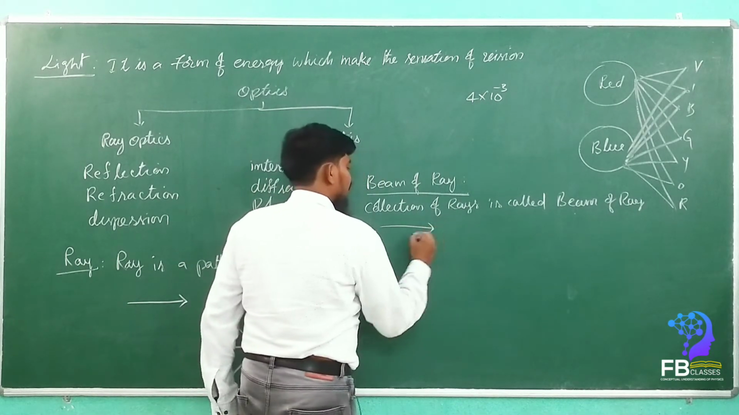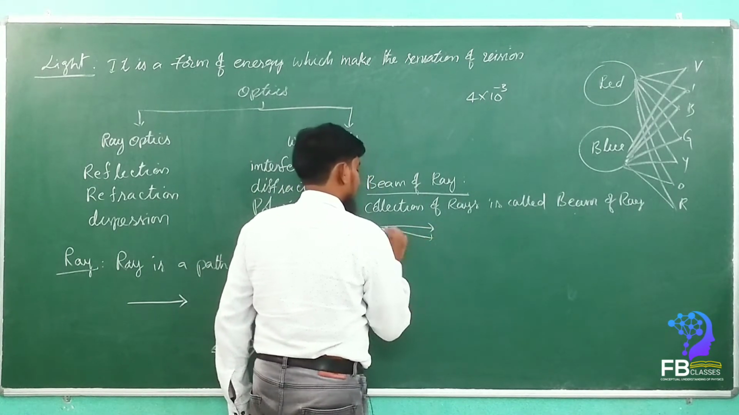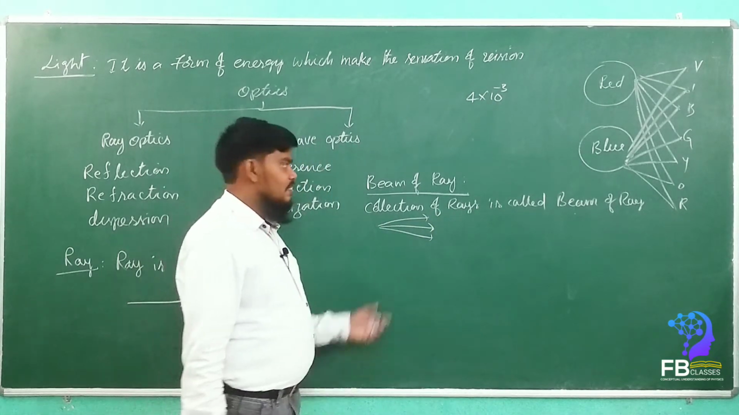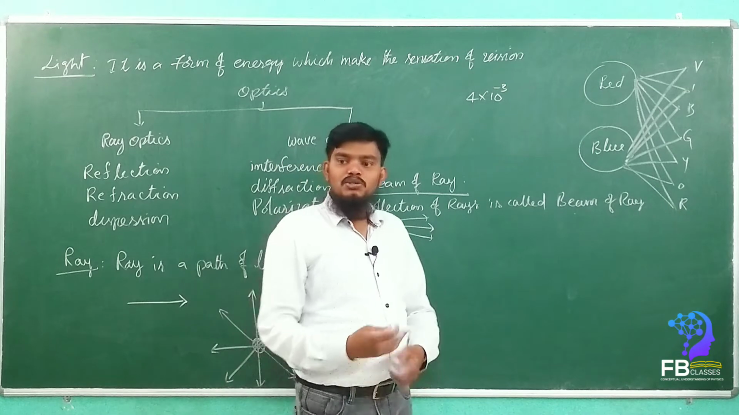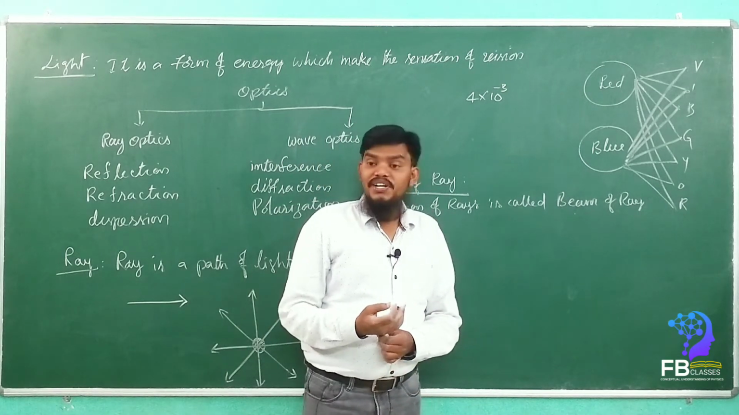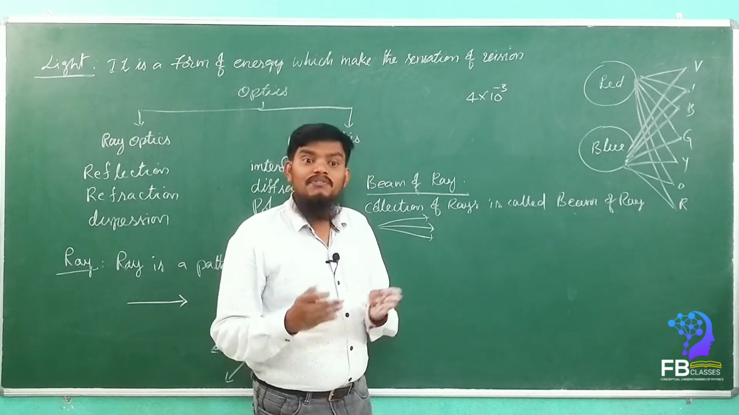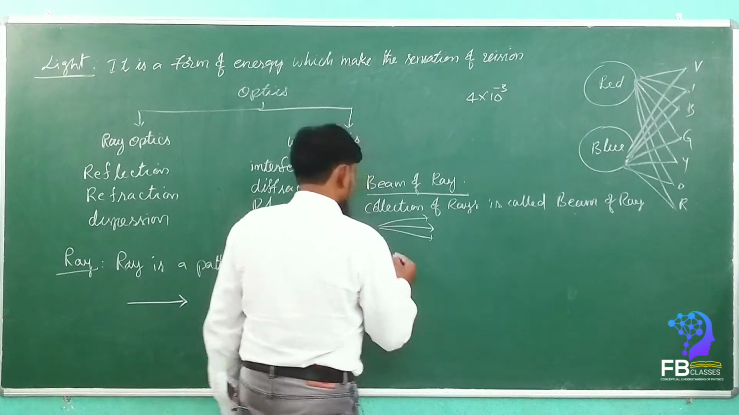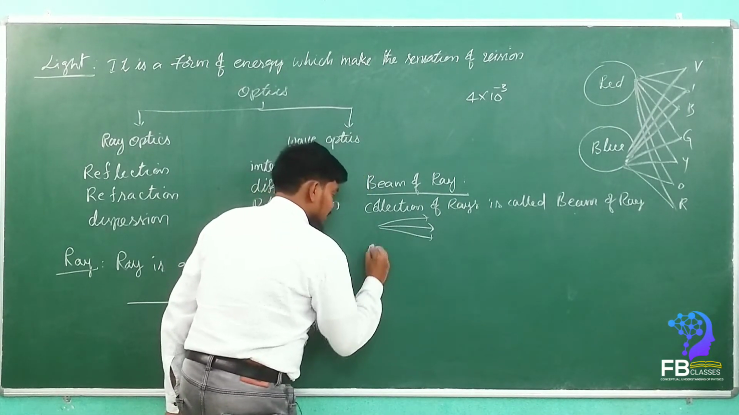So a number of rays will be there. Collection of rays like this, we can call a beam of rays. In this we can also classify a parallel beam of rays, converging beam of rays, and diverging beam of rays. Okay. See here, I will write parallel beam of rays.